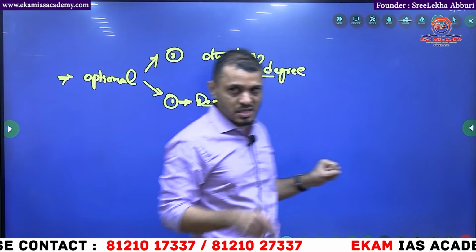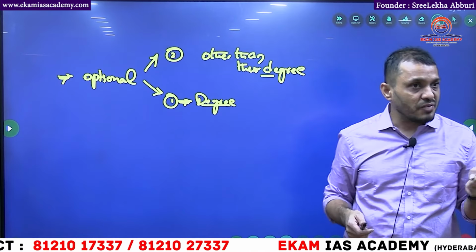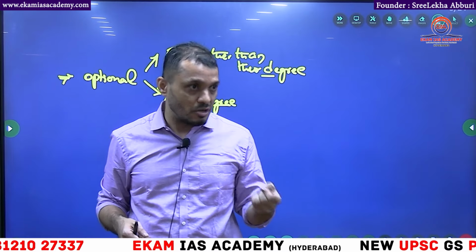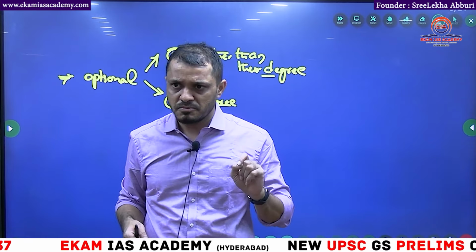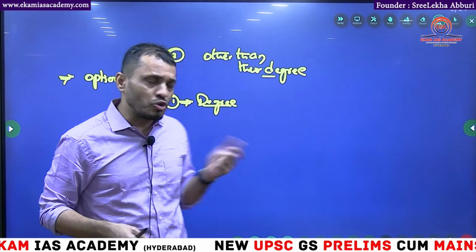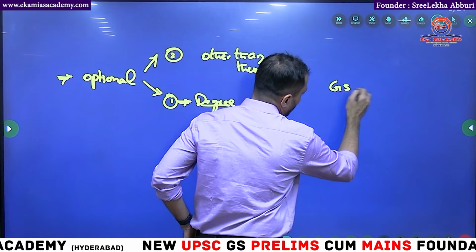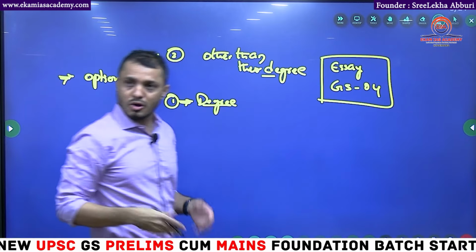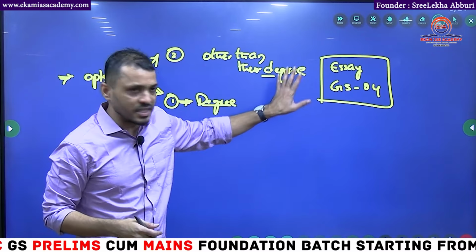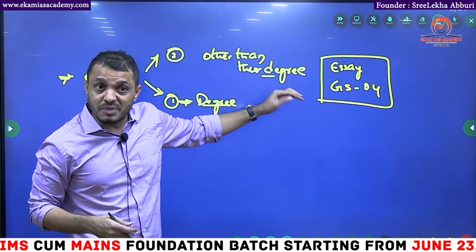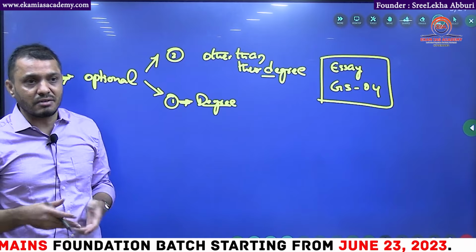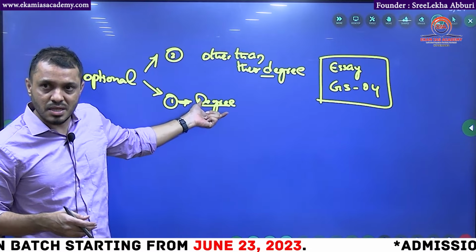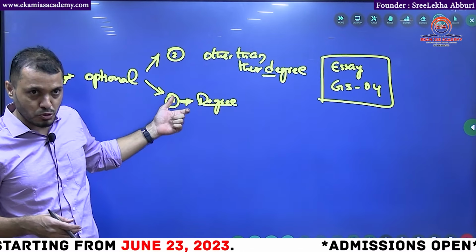You know the thing, students, nowadays in modern society, the majority of the problem we are facing is having too many options. Okay, 20 years back, when you had television, you had only one option, Doordarshan. So you would stick to that. In the same way in UPSC also, regarding the GS 4 papers as well as the essay, you don't have any optional, you don't have any choice, you have to read this. So no confusion. But when UPSC asks you to choose something, then the confusion starts. Which one do I have to choose? That is the first thing that comes. Because when optionals come, this kind of dilemma will come. Which one do I have to choose?